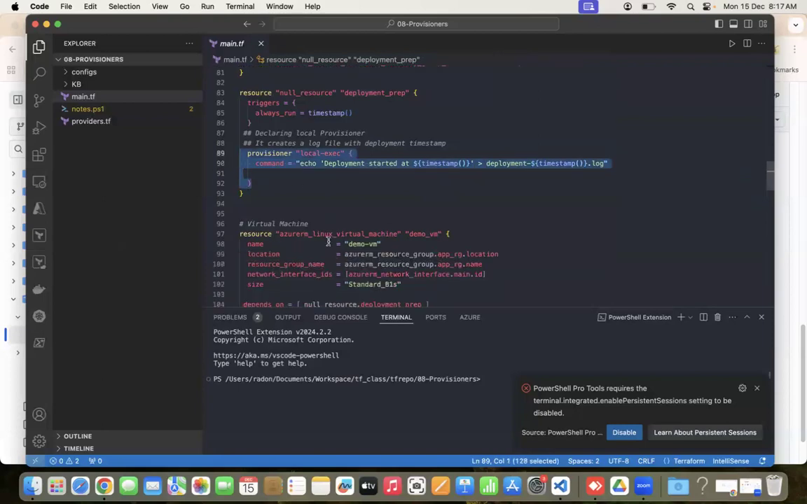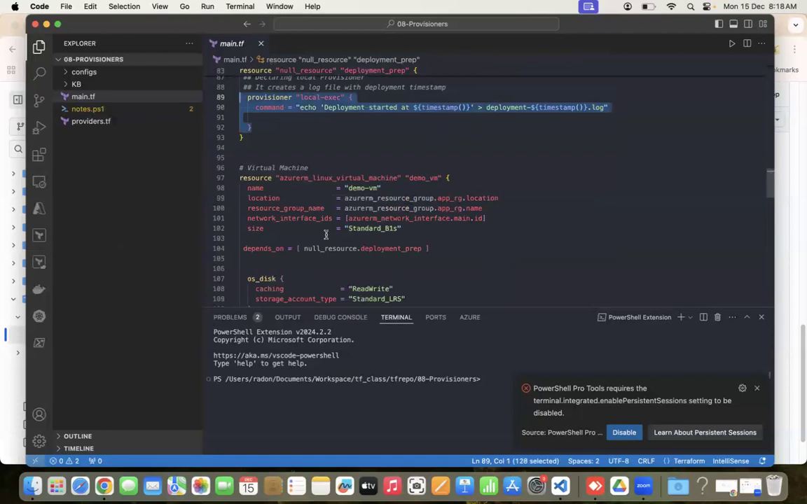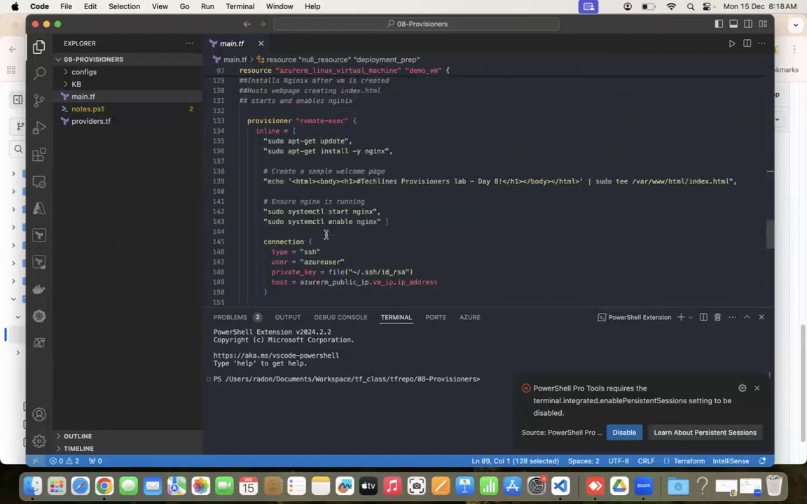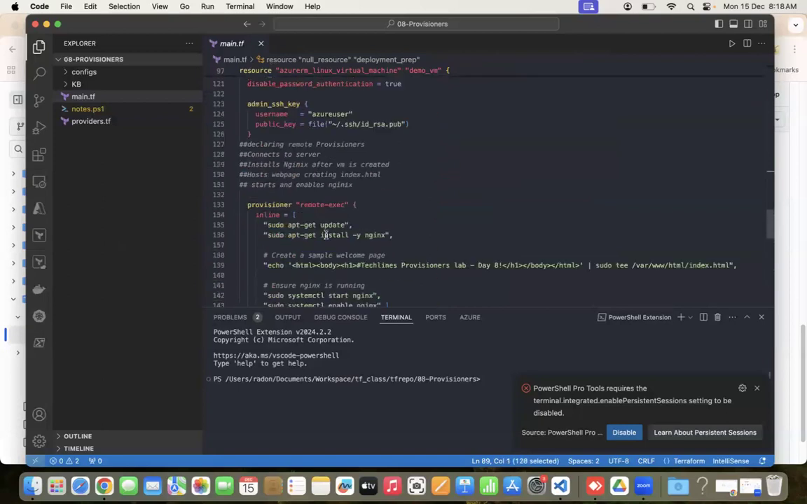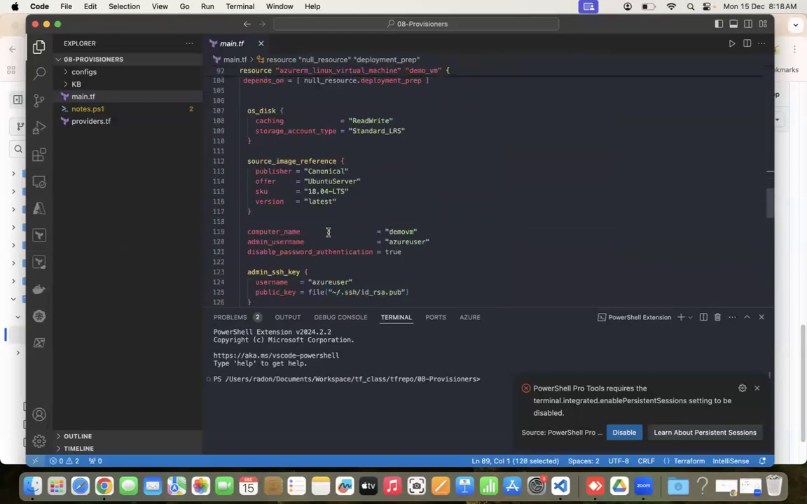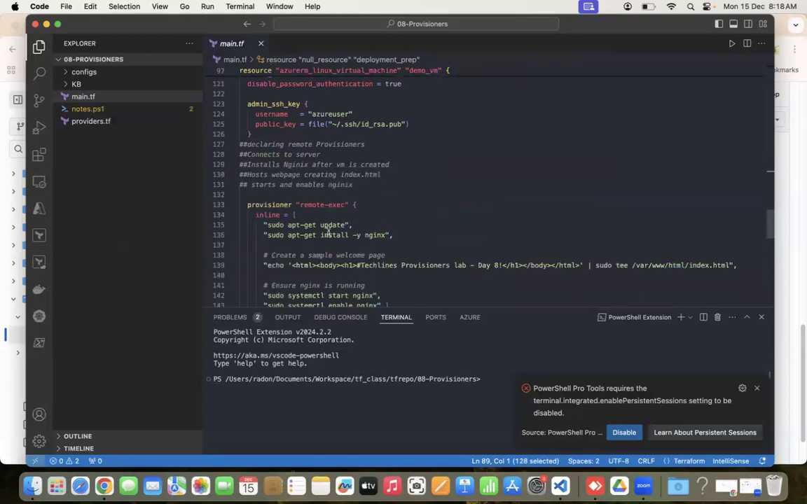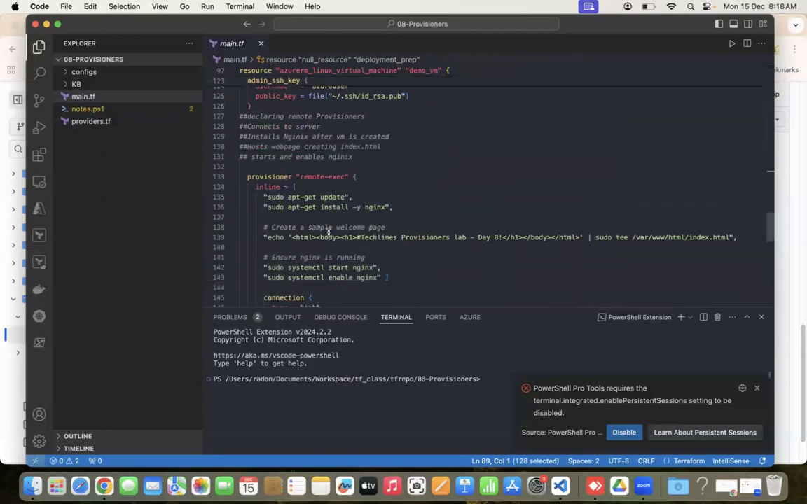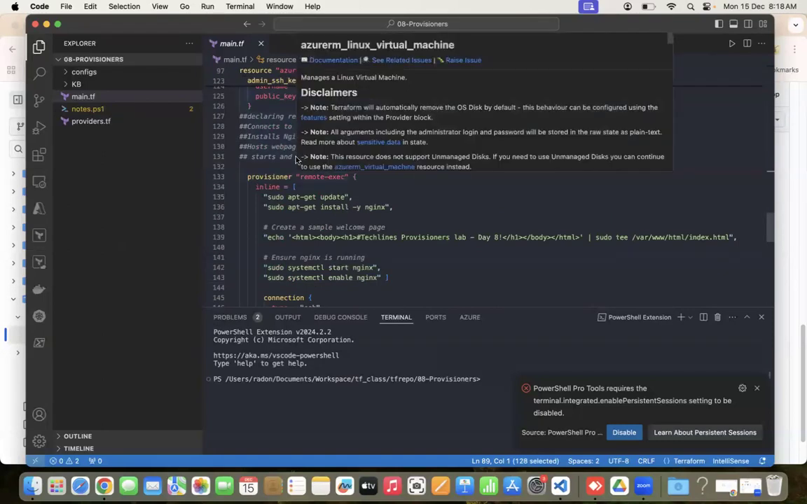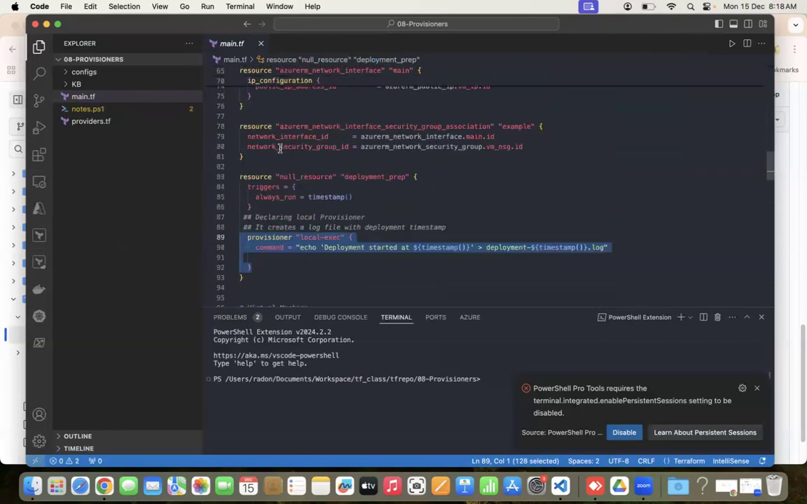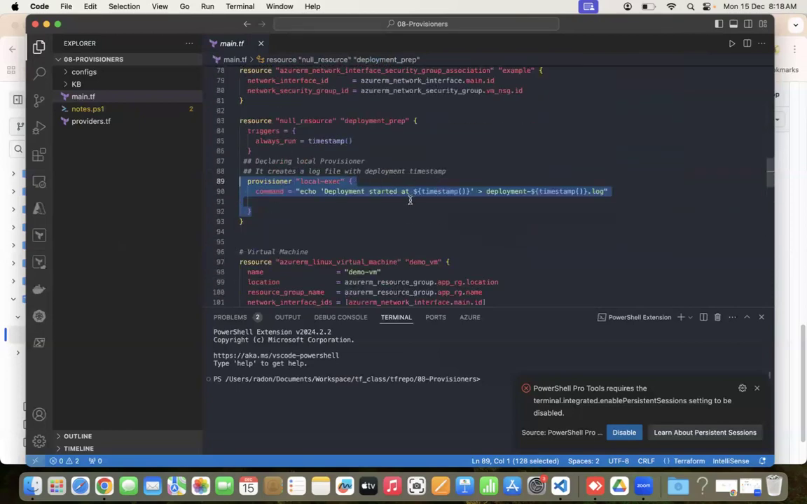And we will also see remote exec and also the file provisioner. I will explain those blocks, then we'll go ahead and run this, and we'll see all three of them, and we will also validate whether they have worked or not. The first part is local exec, where we are trying to create a log file, just to check when my script has run and it has created a VM. That is what I wanted to know, and I just need a log file. So that is what we are achieving from this.